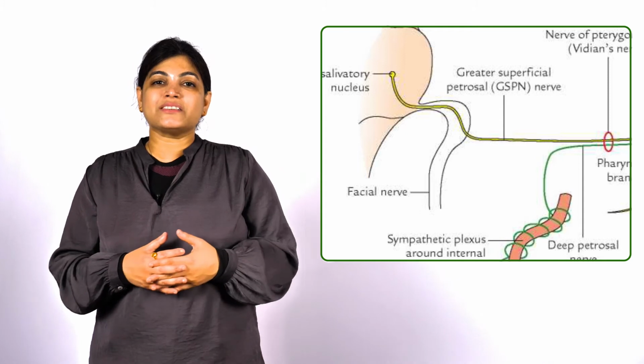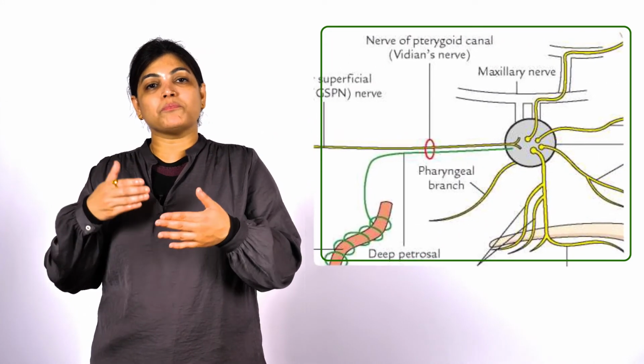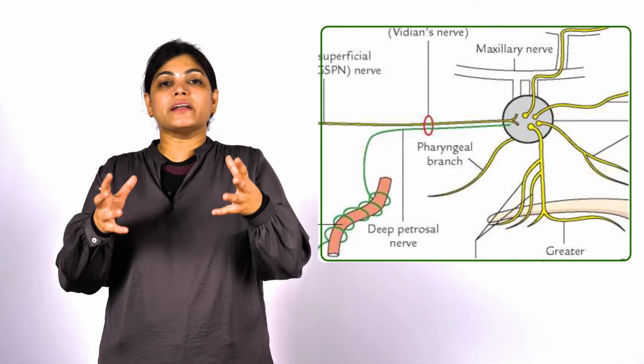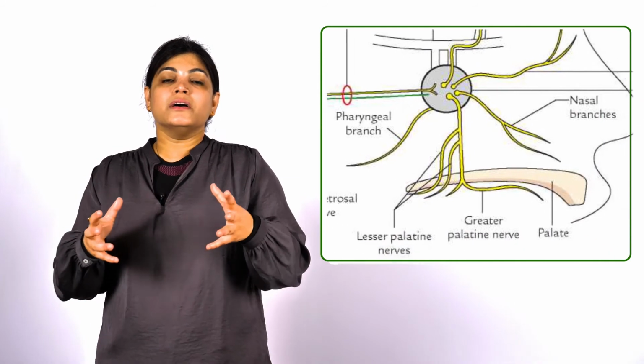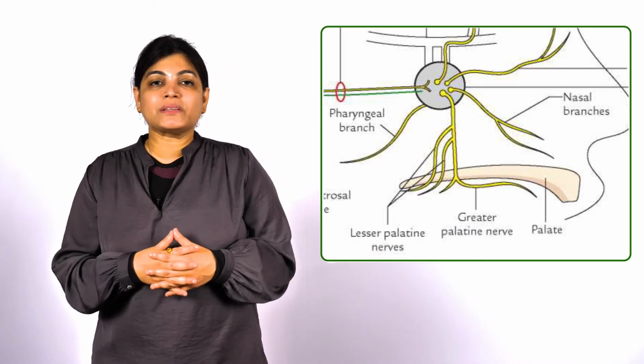It passes through the greater petrosal nerve, forming the nerve of the pterygoid canal. From there, post-ganglionic fibers arise, and ultimately it gives secretomotor fibers to the soft palate. So this is all about the parasympathetic supply.